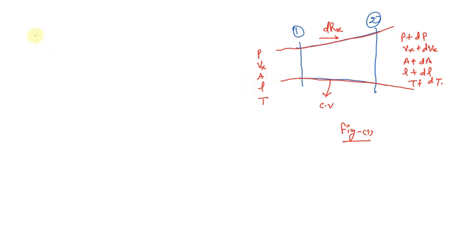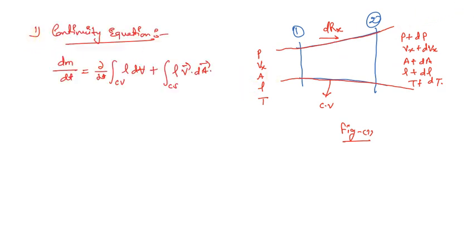So now we're going to use first the continuity equation. Here I have mentioned the continuity equation. As we know, the total mass flow that comes in from section 1 will go out from section 2. So that means there will be no change in the mass flow. And as we have assumed the flow is steady, this term is also going to be 0 because there will be no dependency on time. So we are left with this term, the integral over the control surface of rho V dot dA, that will be equal to 0.